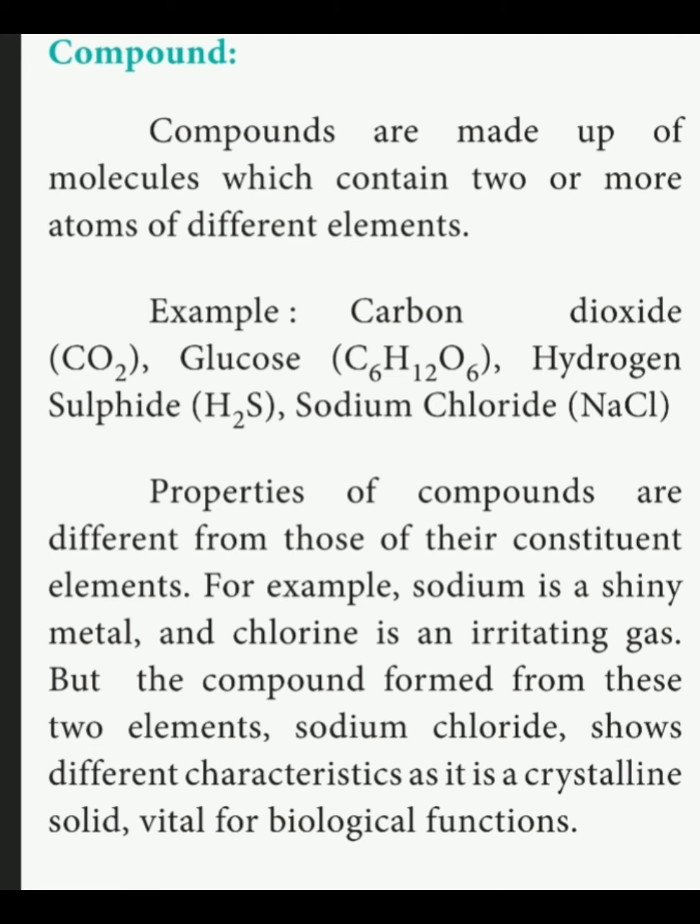The properties of compounds are different from those of their constituent elements. Their ratio should be a fixed one. That means, for example, carbon dioxide should be 1 carbon and 2 oxygen. Then only it is called carbon dioxide. The ratio should be constant. So this is the definition for compound.